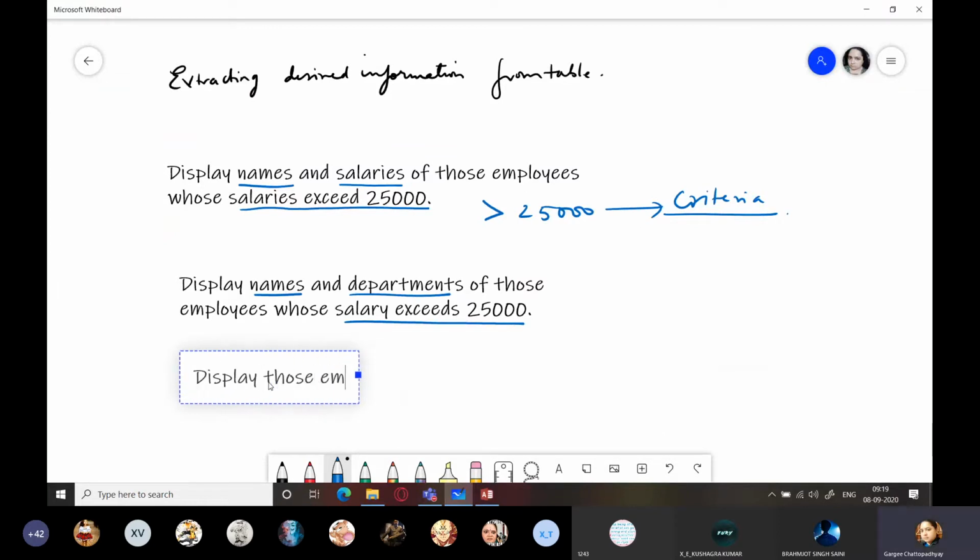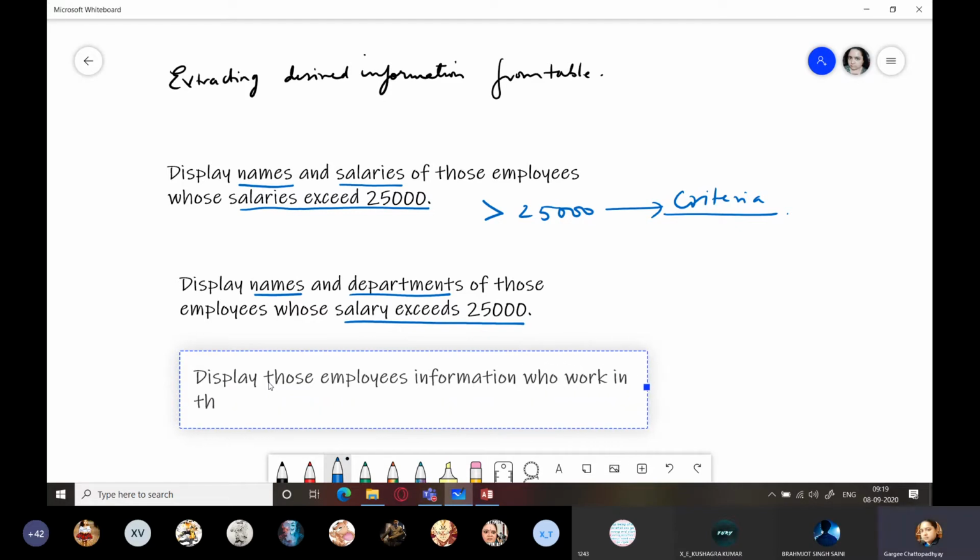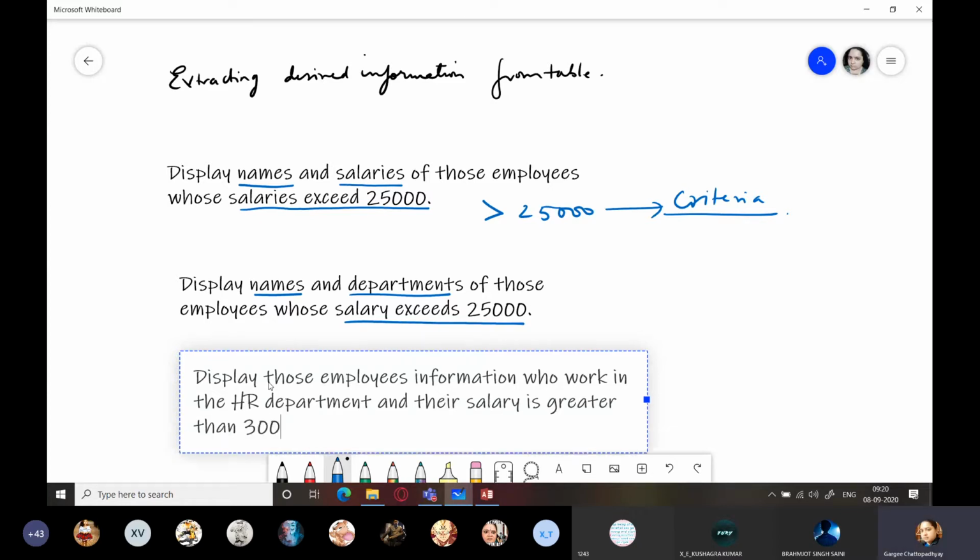Display those employees' information who work in the HR department and their salary is greater than 30,000.